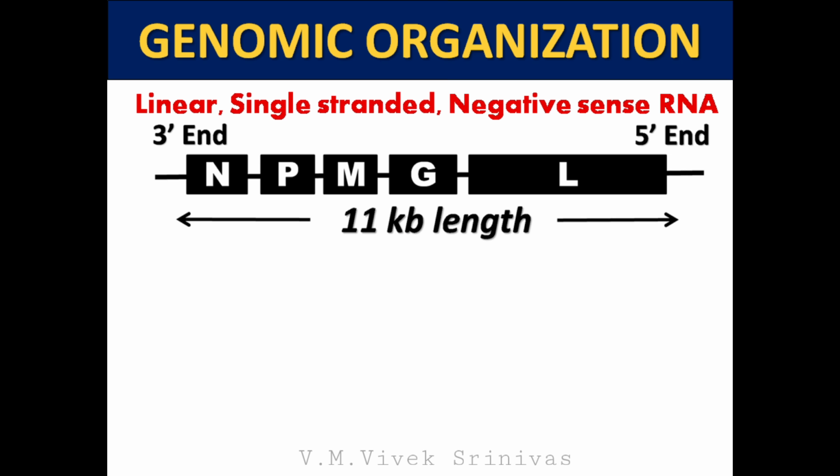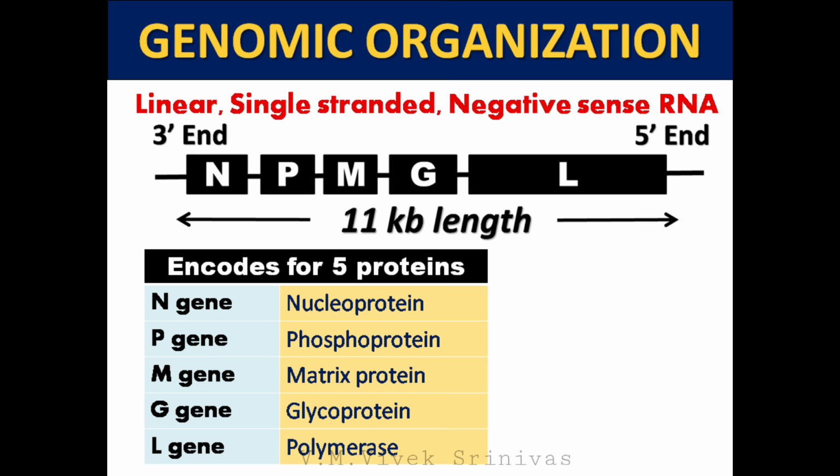Genomic organization. The genome is single-stranded, monopartite, negative sense RNA. So the virus is under the order Mononegavirales. The genome length is 11 kilobases. The viral genome encodes 5 proteins, namely, the N gene, which codes for nucleoprotein, the P gene, which codes for phosphoprotein, the M gene, which codes for matrix protein, the G gene, which codes for glycoprotein, and the L gene, which codes for polymerase enzyme.